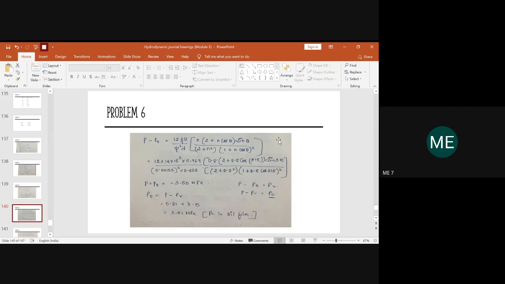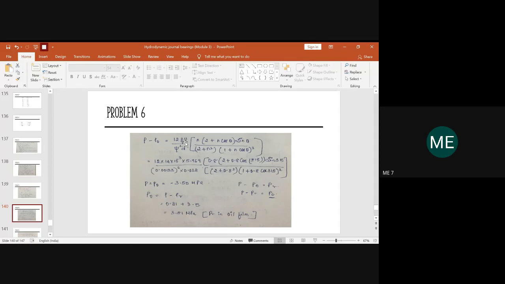So this is the equation. In this equation, I hope we have determined all the unknown parameters. We have determined the value of chi, we have determined the value of U, even the theta values for maximum and minimum we have determined, right? Even the eccentricity ratio value we know.